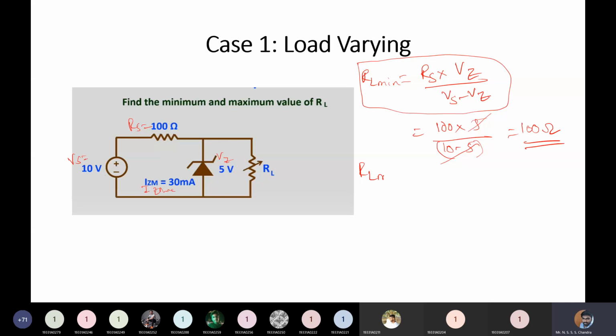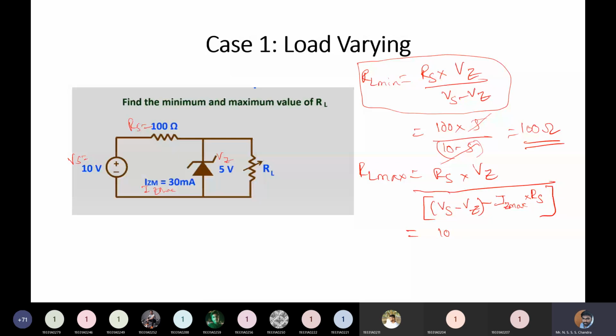Similarly, RL max value. So what is the RL max value that we have got? Rs into Vz divided by Vs minus Vz minus IZ max into Rs. So we'll replace the values.